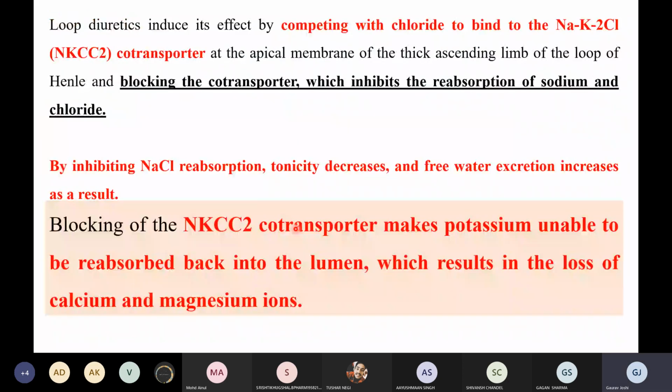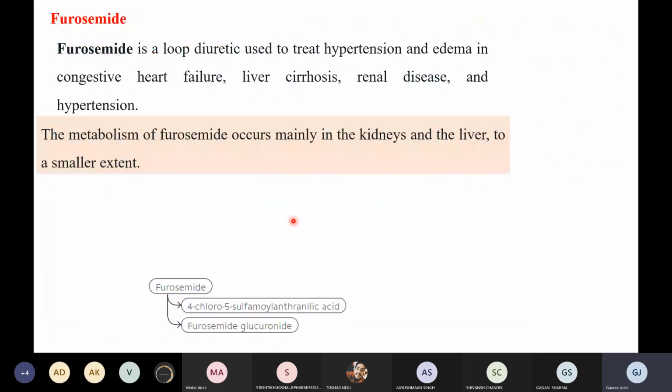Now we have 3 drugs in your syllabus. Firstly is furosemide. These drugs are not used for the treatment of hypertension, although loop diuretics are rarely used for hypertension. They are used for the treatment of edema when the heart is in the normal state, right? So this is the point to remember. Now there is a drug furosemide in your syllabus.